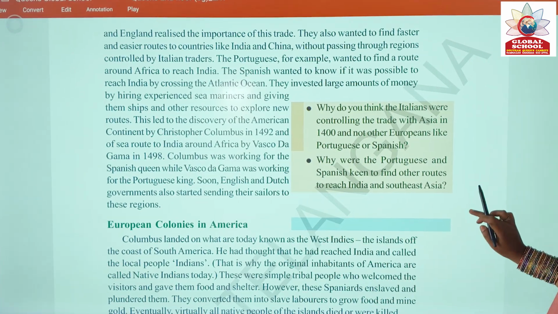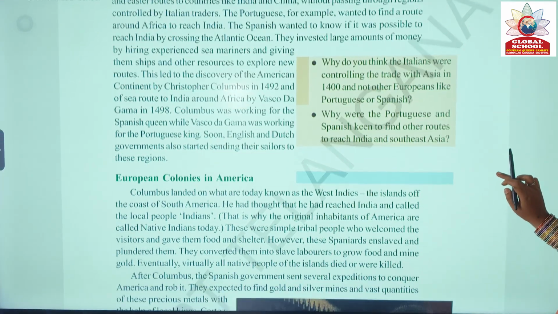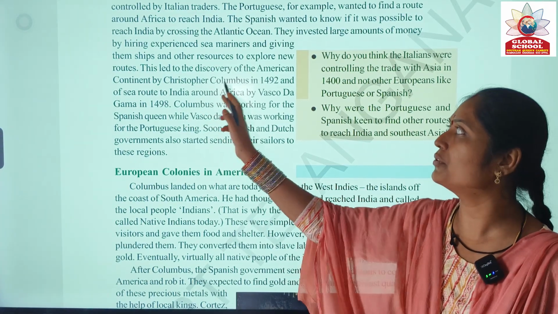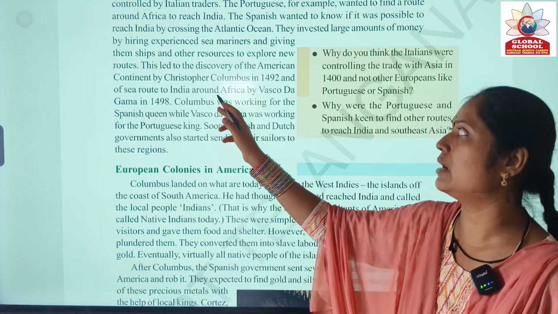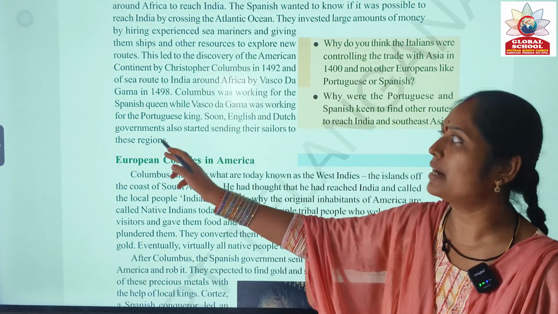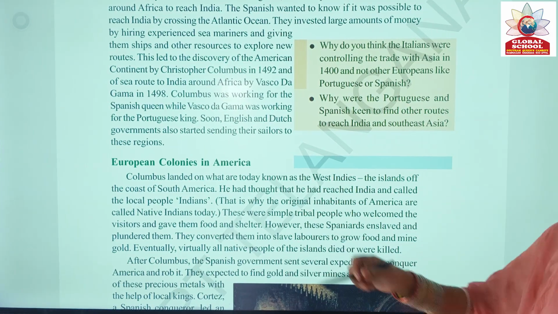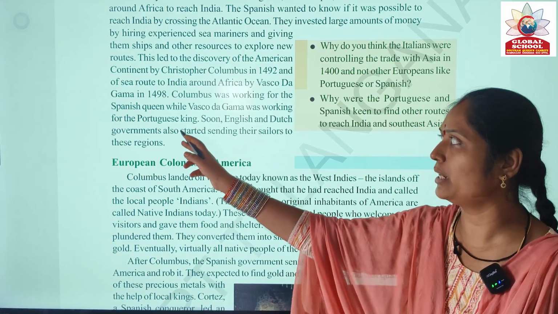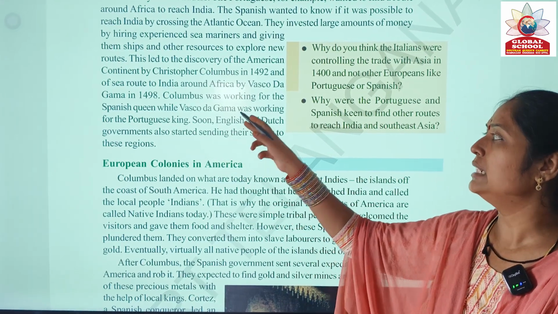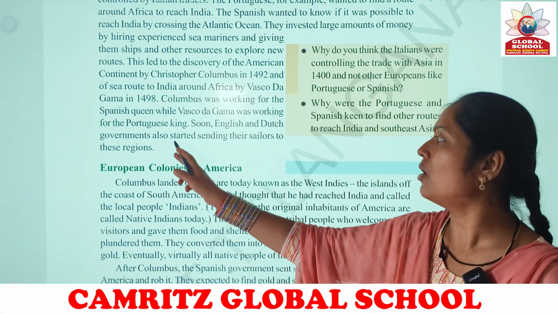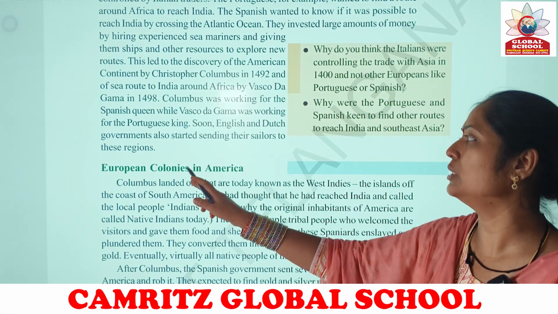This led to the discovery of the American continent by Christopher Columbus in 1492 and of the sea route to India around Africa by Vasco da Gama in 1498. Columbus was working for the Spanish queen while Vasco da Gama was working for the Portuguese king. Soon, English and Dutch governments also started sending their sailors to these regions.